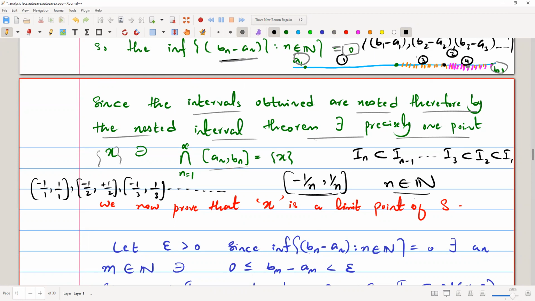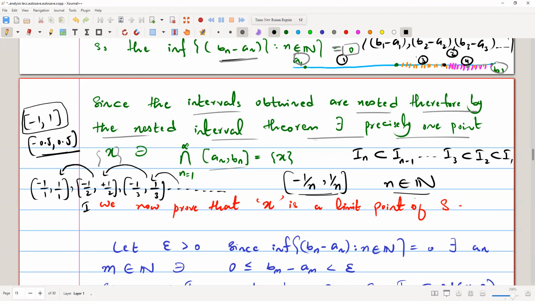So at the end, when we are going to infinity, first thing that we can see is that this interval minus 1 comma 1 contains the next interval, because this is the interval from minus 1 to 1, and this is the interval from minus 0.5 to 0.5. So all these points are actually contained in this as well. Then again we can see this is contained in this, and again every new interval is contained in the previous interval, and this process goes on and on.